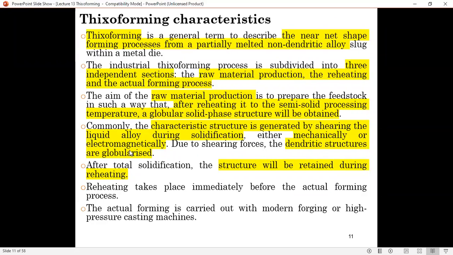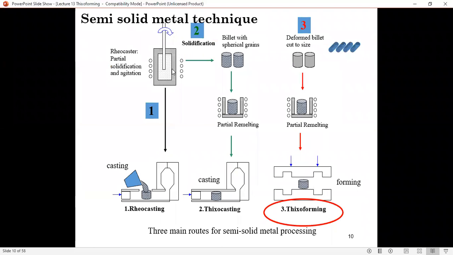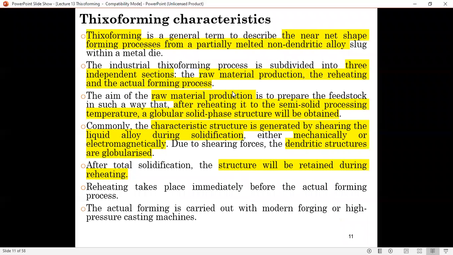Using these two processes, the dendritic structure is globularized. So during the production of the raw material, the billet, you convert the material from the dendritic into the globularized structure. If you melt it and solidify it using regular casting, you're going to get a dendritic structure. So how do you get these spherical grains or globular structure?